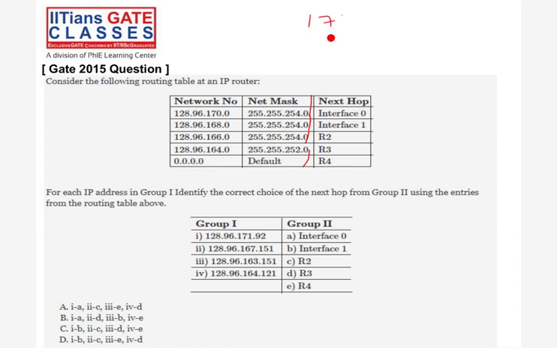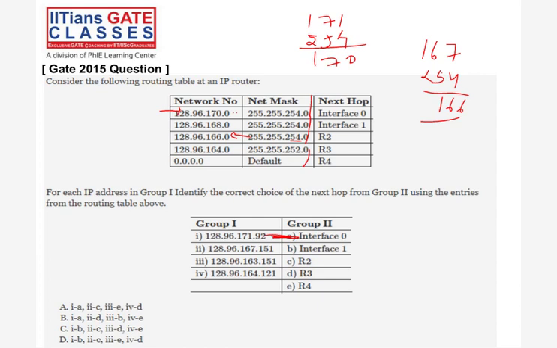The next, take 167. Try 167 with 254. What are you getting? You will get 166. It will match the third entry. Now our processing will happen. It will do with the first, then the second, then the third. Only with the third will it get 166. This is how the masking is going on. So this is R2. This is R2, right?